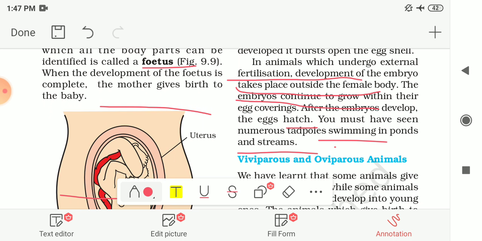So this is about the sexual reproduction in animals. Now the remaining part we will study in the next video.